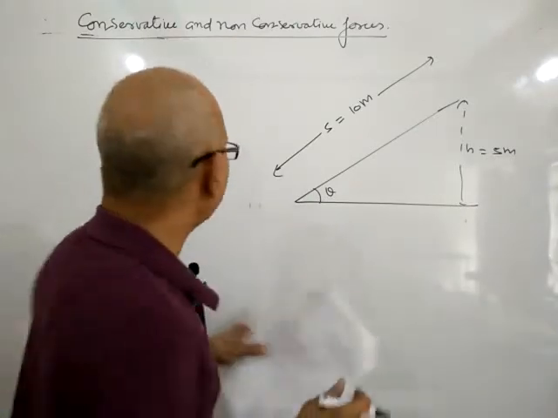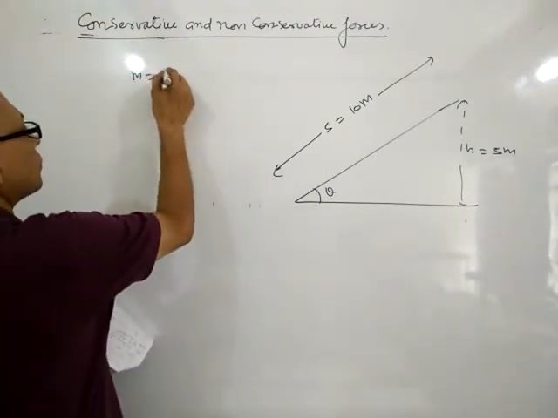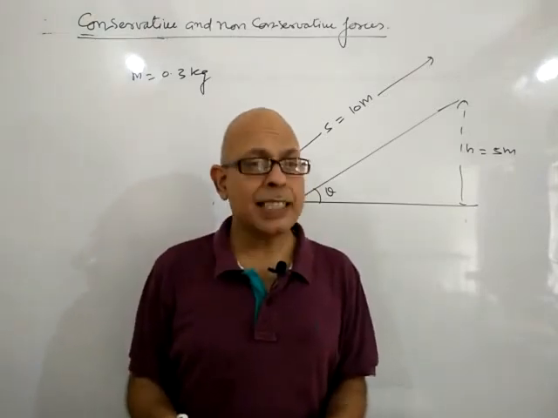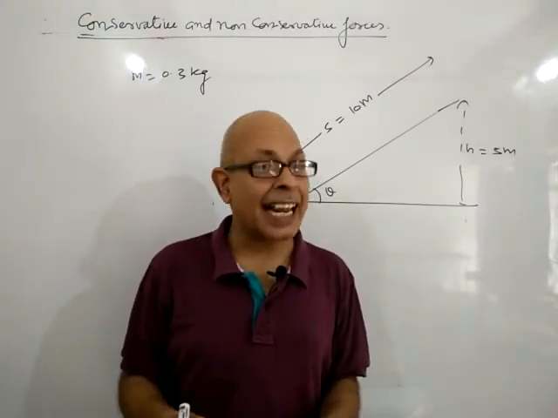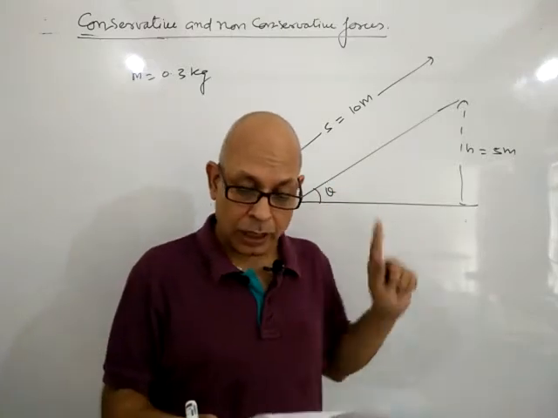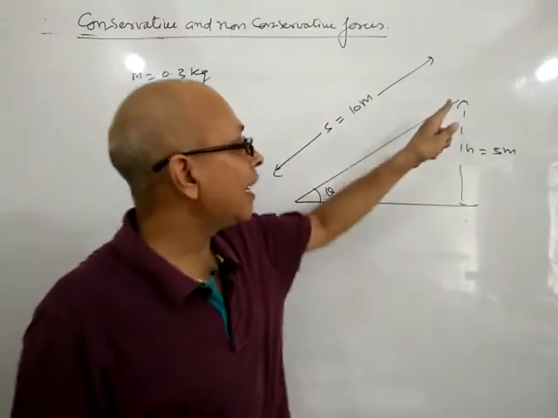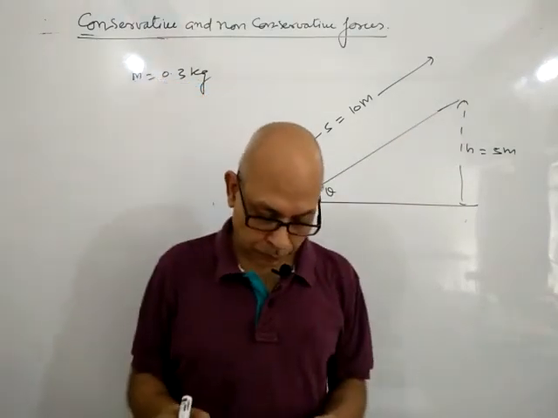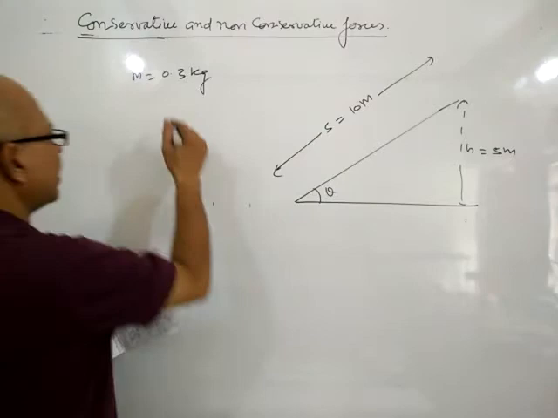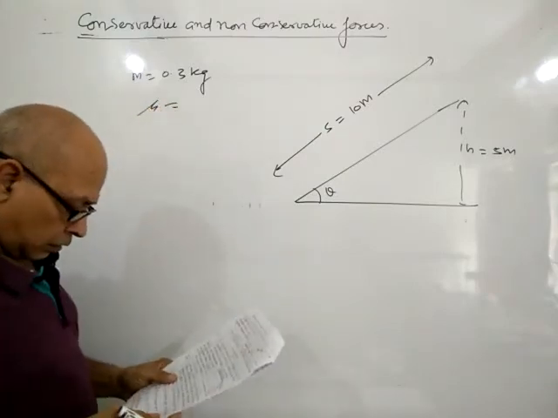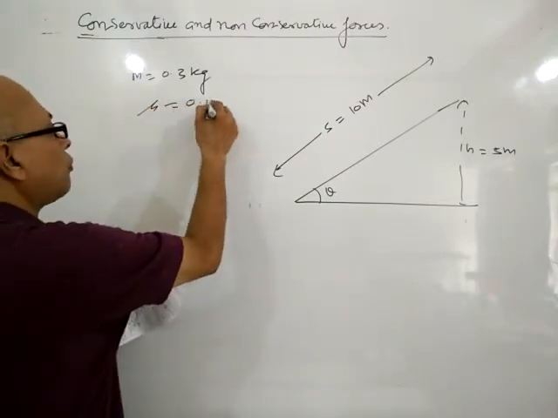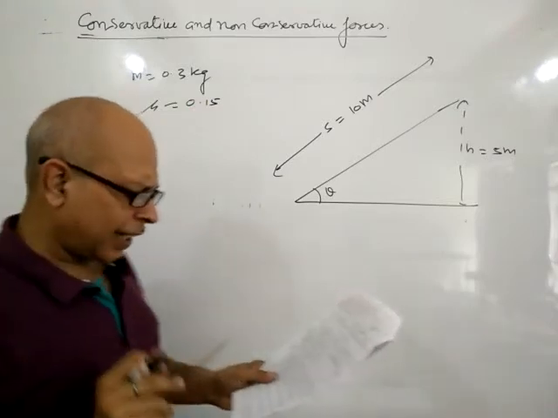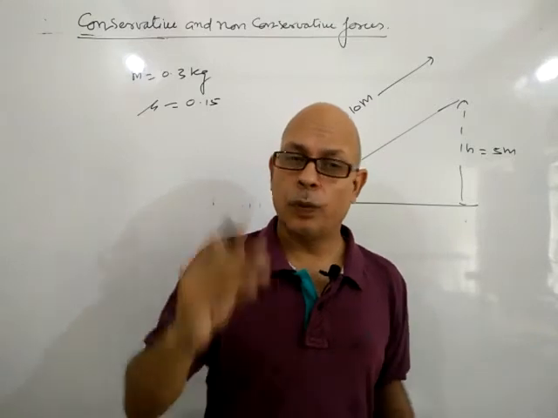A body of mass 0.3 kg is taken up an inclined plane of length 10 meter and height 5 meter and then allowed to slide down again to the bottom. The coefficient of friction is given, it is 0.15. Okay? And then calculate the work done. We discuss one by one.